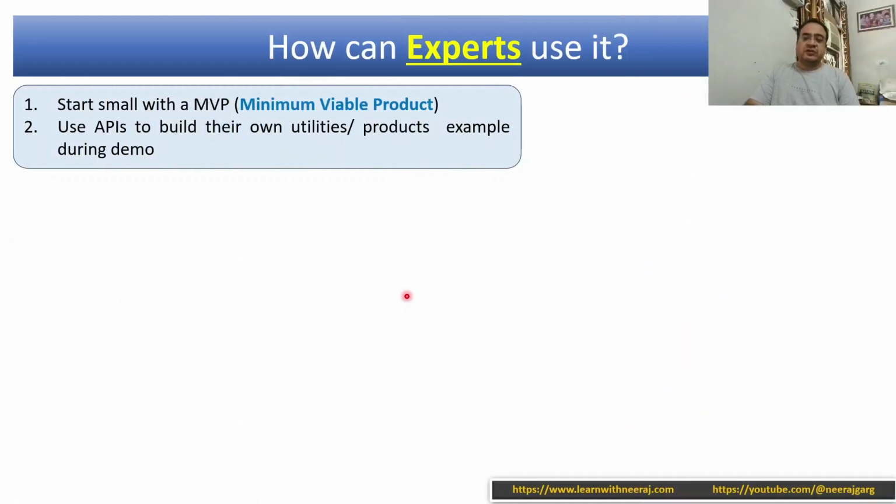So how can experts use it, right? We have seen the naive users who can use generative AI in some way or the other. What is the role of experts? They can build applications which may be used by naive users. They can also leverage the existing APIs or products. Let us say they can leverage Google Vertex API or Azure OpenAI API or Hugging Face APIs, right? Different platforms are offering different APIs which they can use to build their own utilities and products.